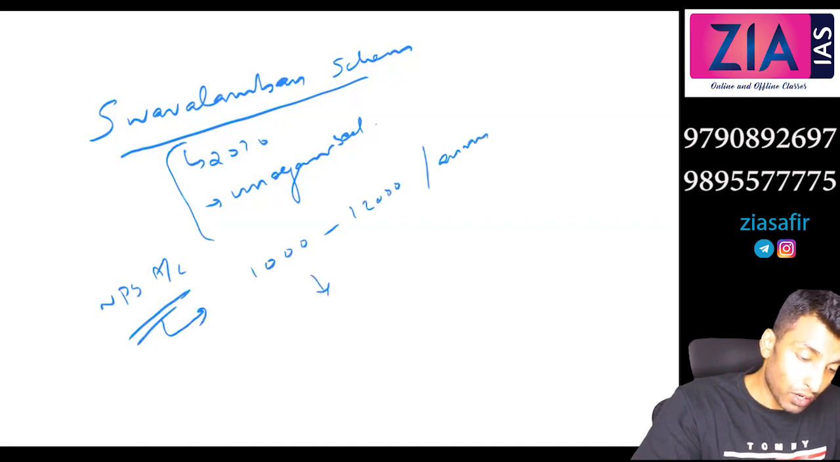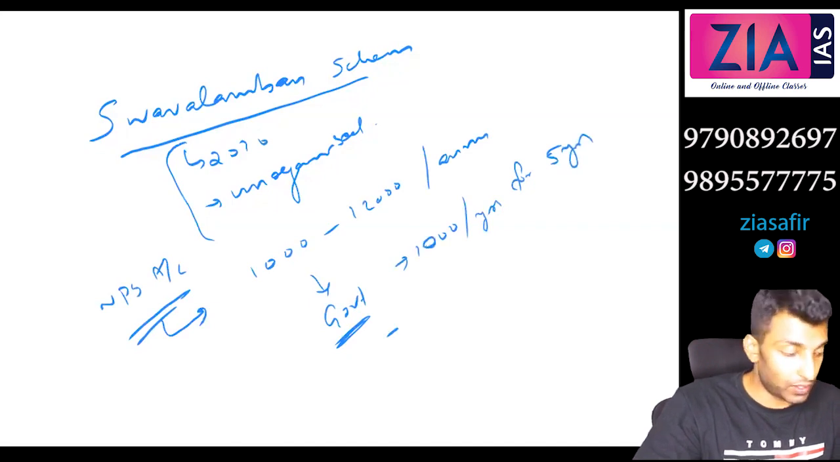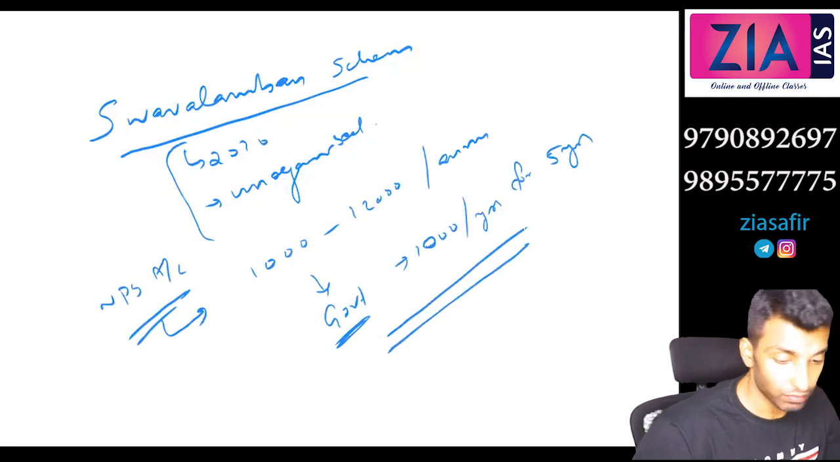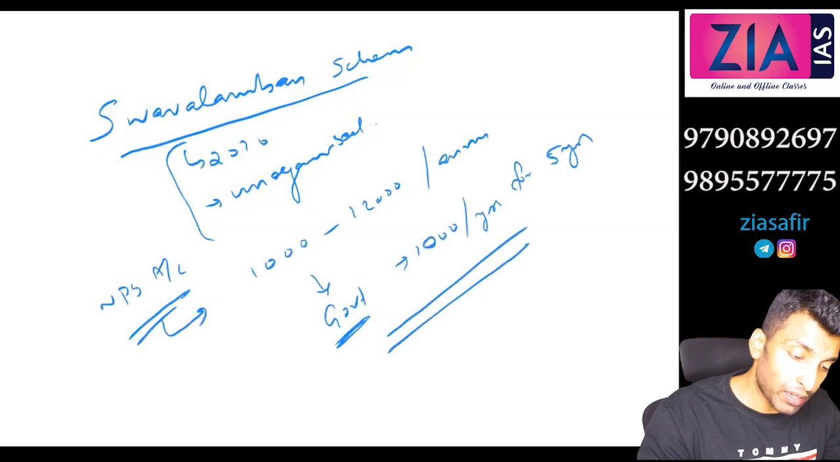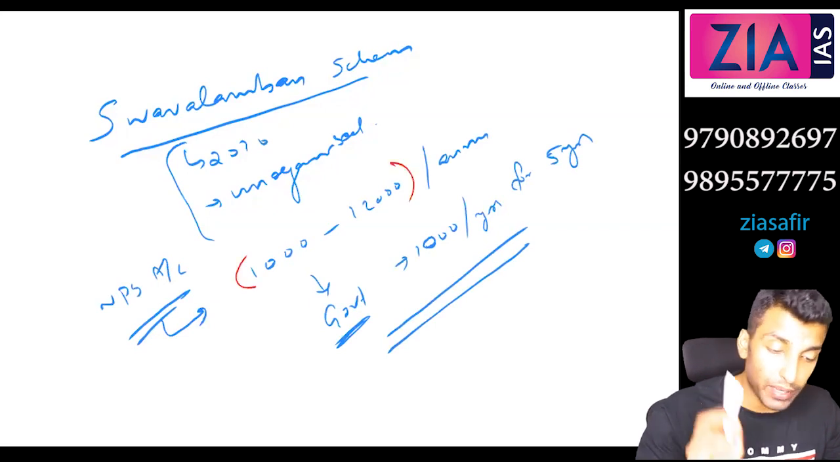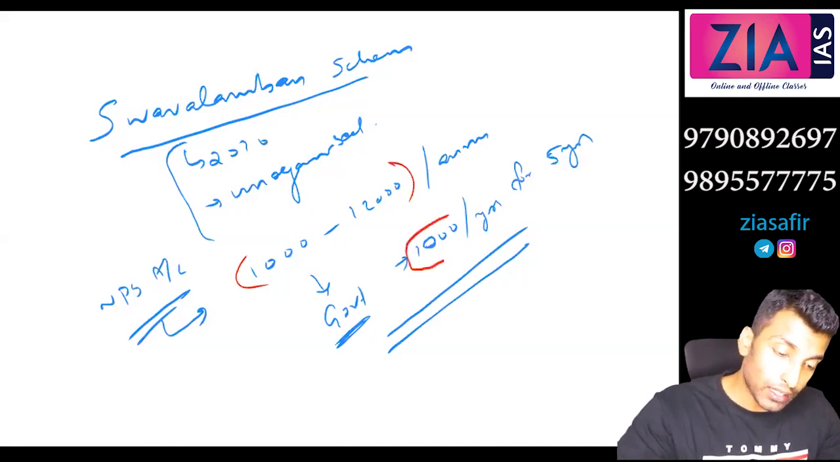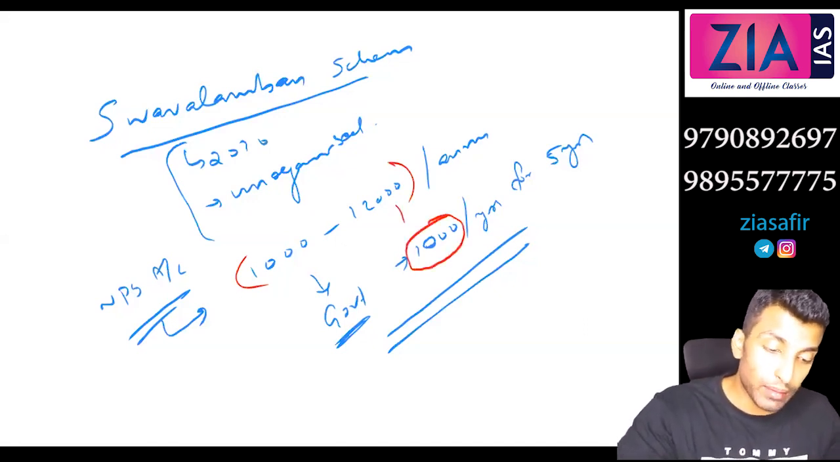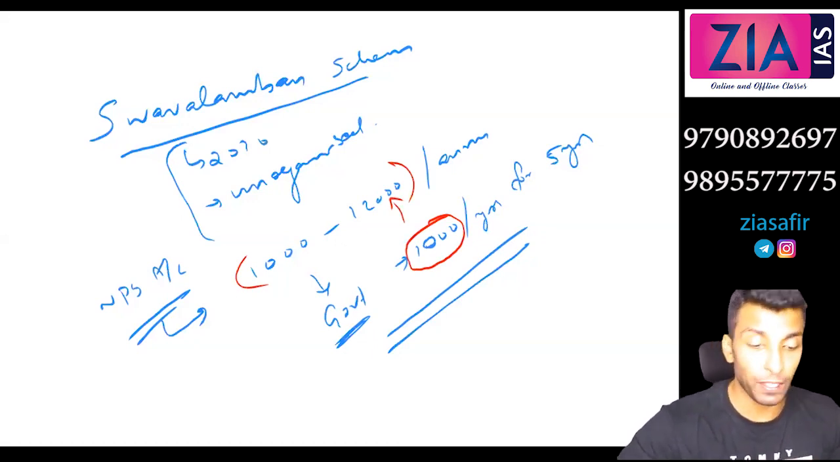Okay, so what will the government pay? The government will contribute, let's say, 1,000 per year for 5 years. So why this limit of 12,000? Only up to 12,000 per annum the government will contribute. This is a fixed contribution, 1,000, that is not varying. Then why this limit of 12,000? Even if it is 25,000, the government will contribute 1,000 only.